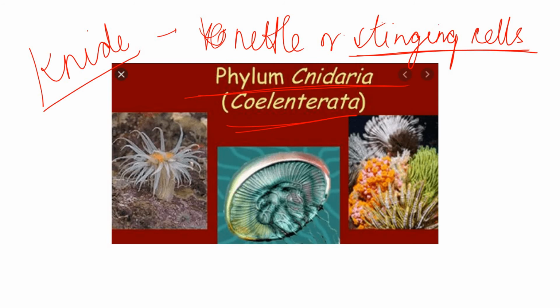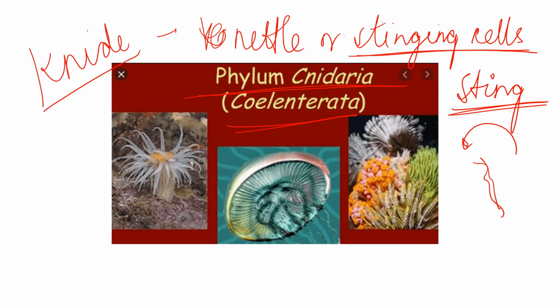So this stinging is just like the snakes. Whenever the snakes see or feel someone near them, they sting, isn't it? They sting. So the organisms present in this phylum are also of a similar nature.